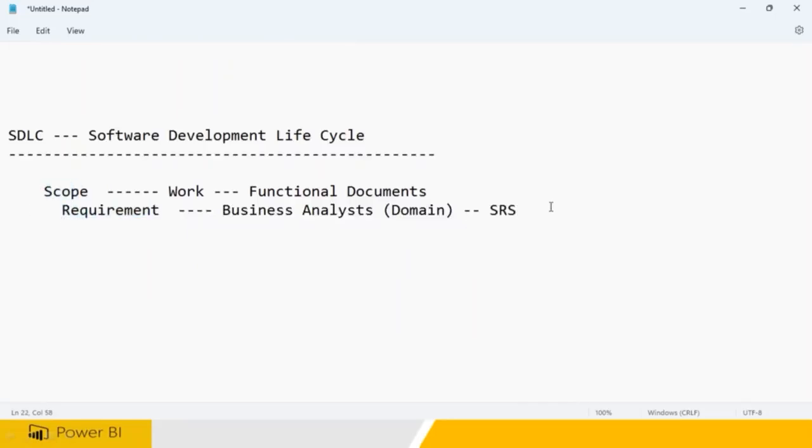The next one you have to analyze. For example, the customer says, I need to have this, I need to have this, and analyze. So in analysis phase, analysis has to be done, right? Analysis and design is going to be starting. Analysis and design is going to be happening. In this, the architect is going to be coming.